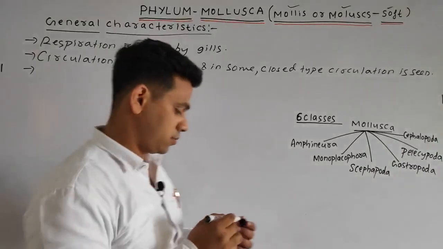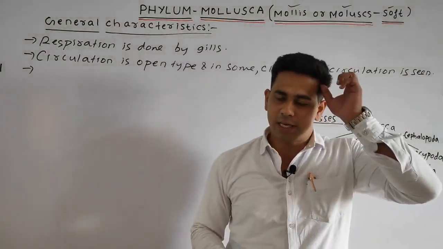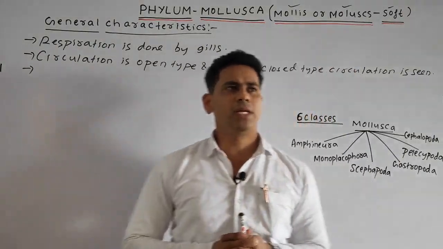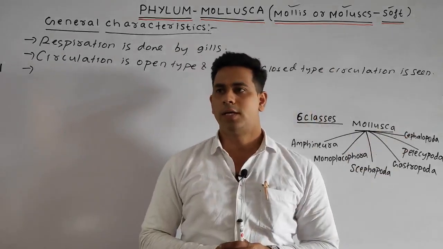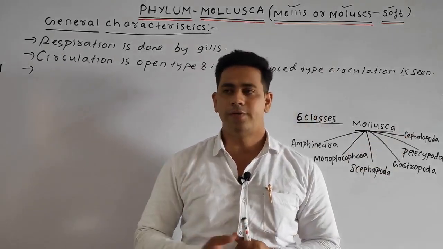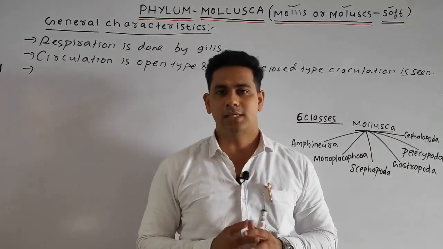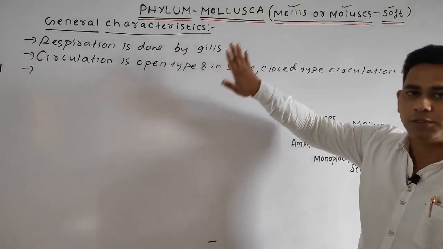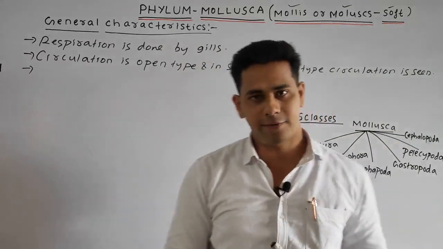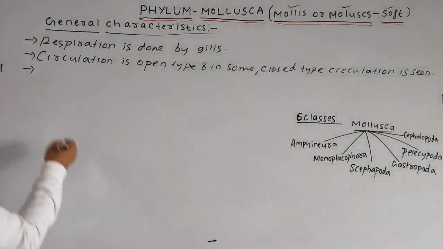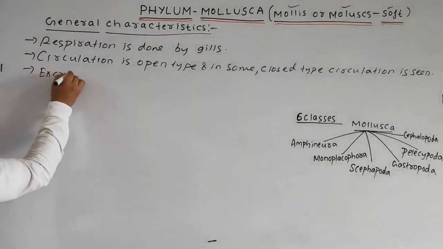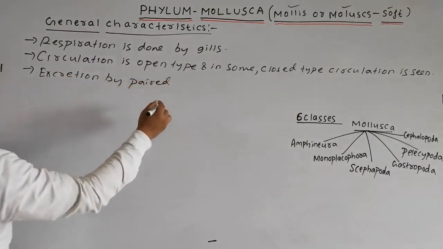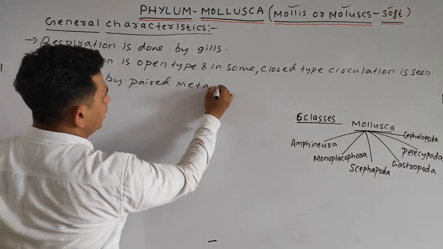Next, the excretion. Basically, the excretion is done by paired metanephridia. As we discussed in so many phyla, excretion is done by protonephridia, or flame cells. So just remember that excretion in Mollusca is done by paired metanephridia. So your next point: excretion by paired metanephridia.